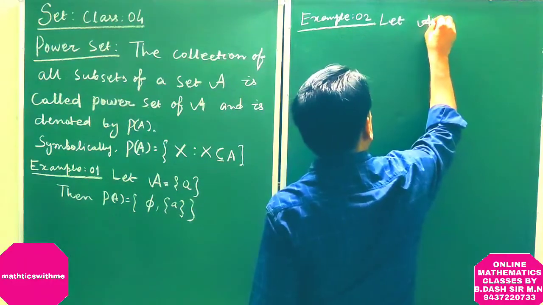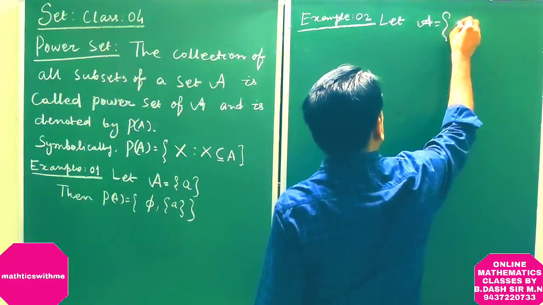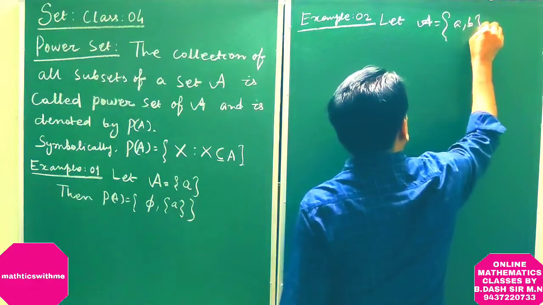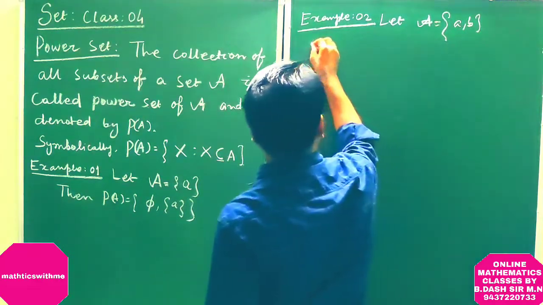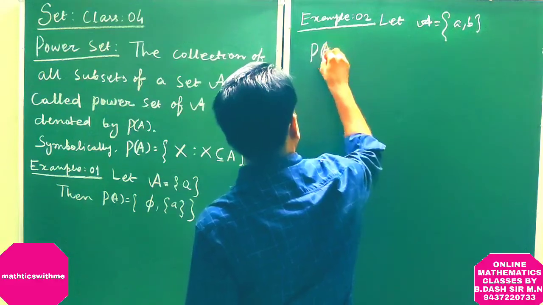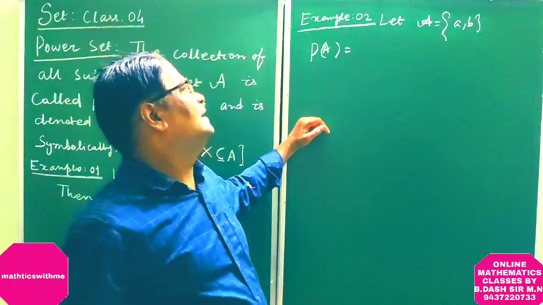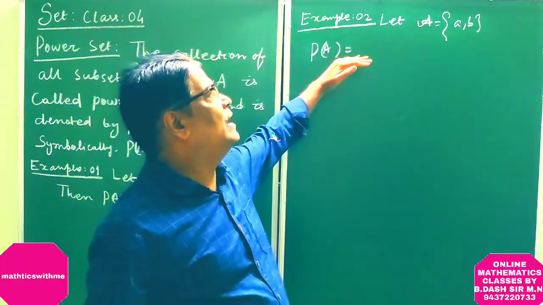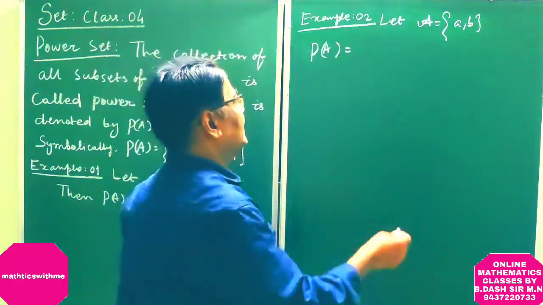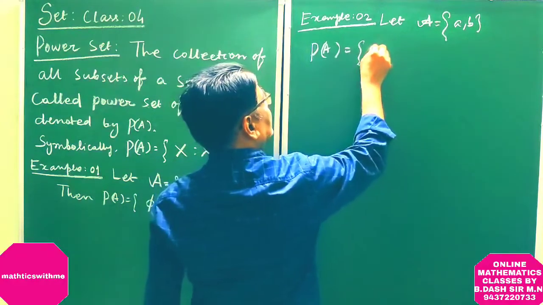Now example 2. Let A = {a, b}, containing two elements. Then the power set of A is the collection of all subsets of A. Let us write all the subsets.